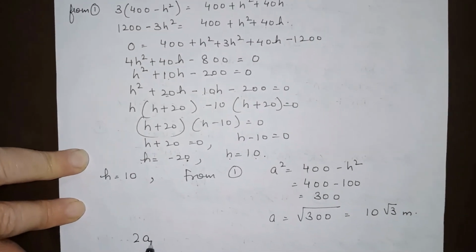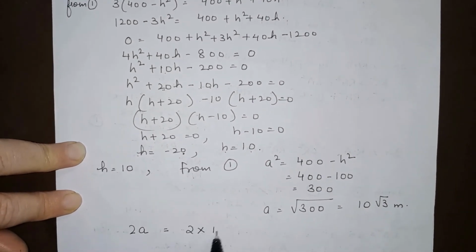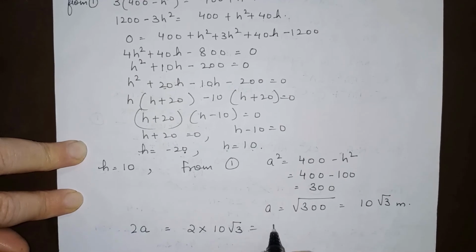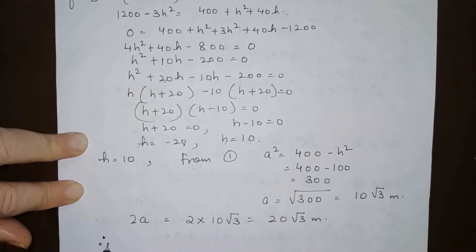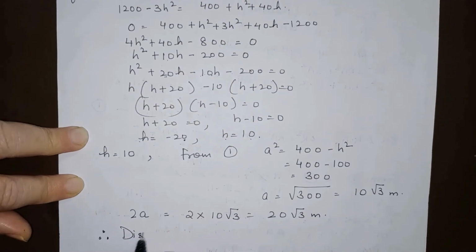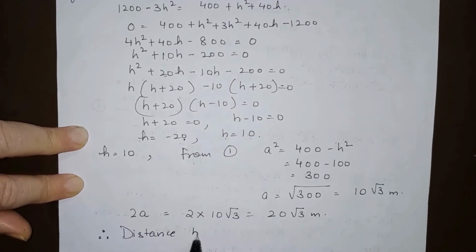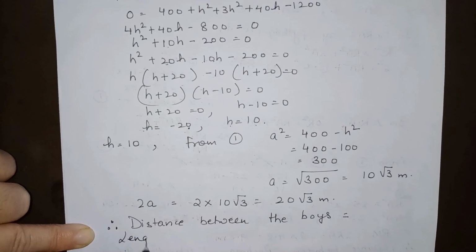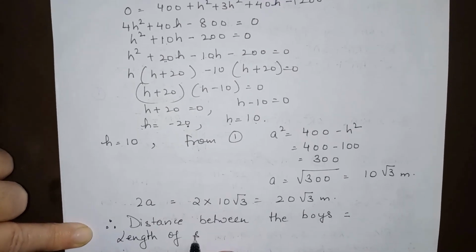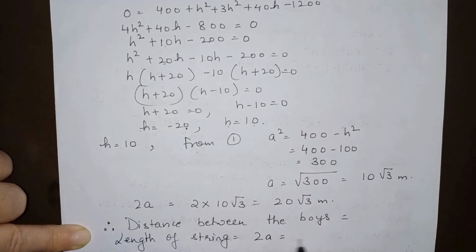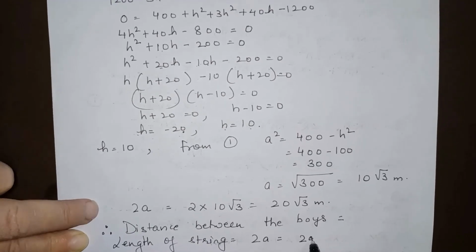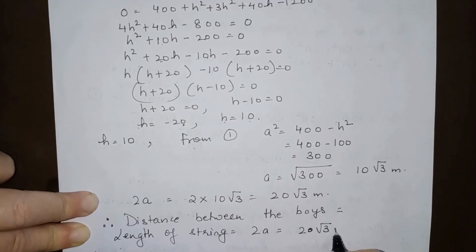So 2a is equal to 2 into 10 root 3, which is 20 root 3 meter. So the distance between the boys, or length of string that we have taken as 2a, is equal to 20 root 3 meter.